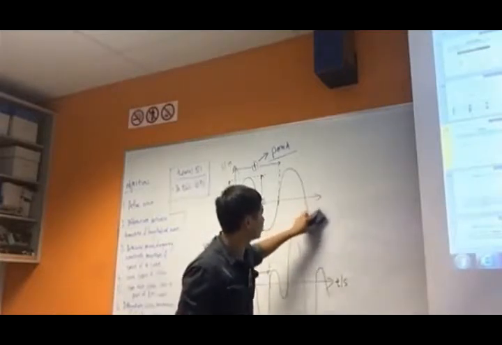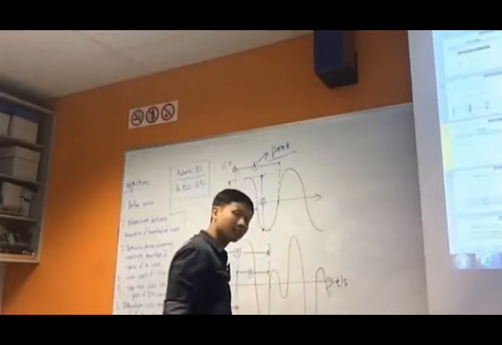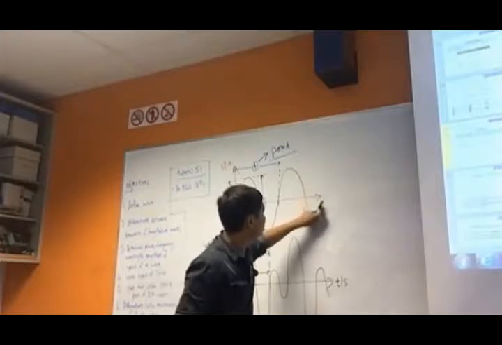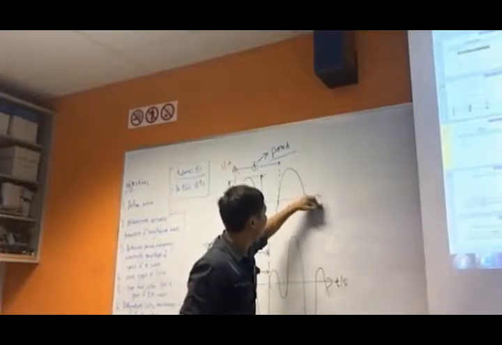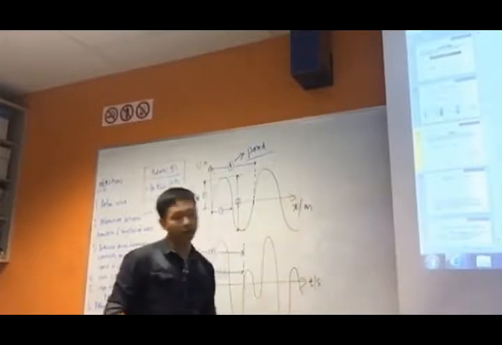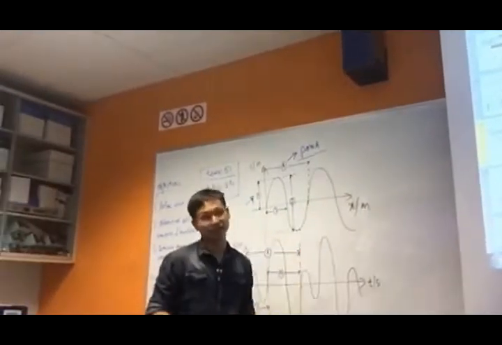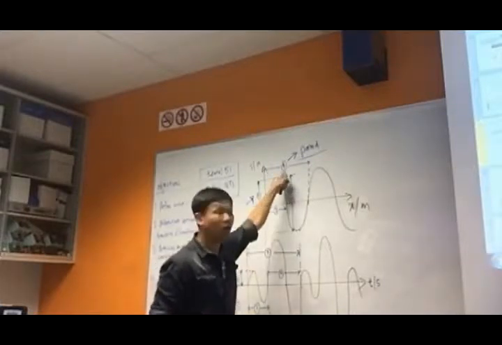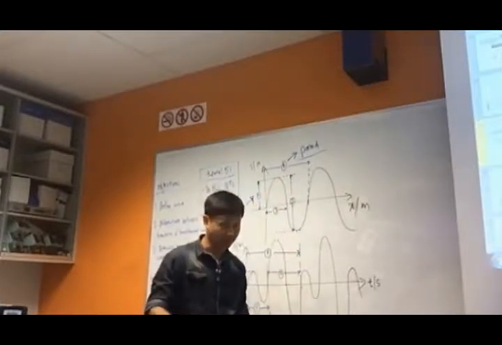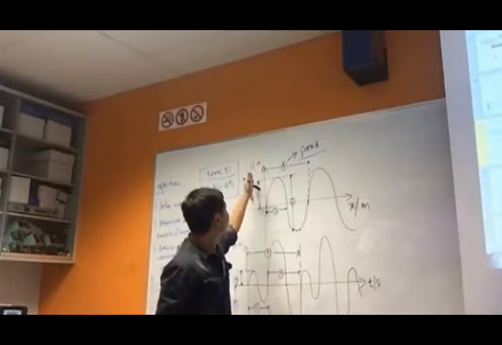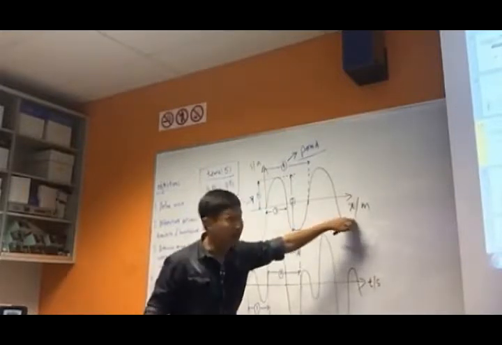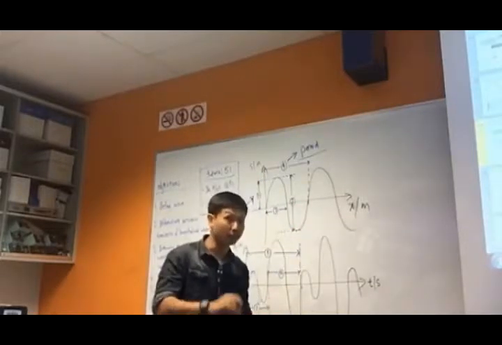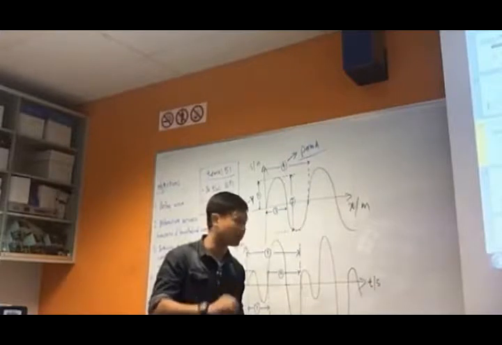If I change these to displacement, along the x-axis, the horizontal direction, then this 4 becomes the wavelength. Got it? So there is the displacement versus displacement graph and the displacement versus time graph. Both look similar, but be very mindful. They are actually very different things.